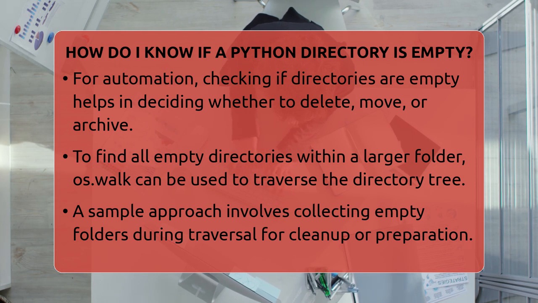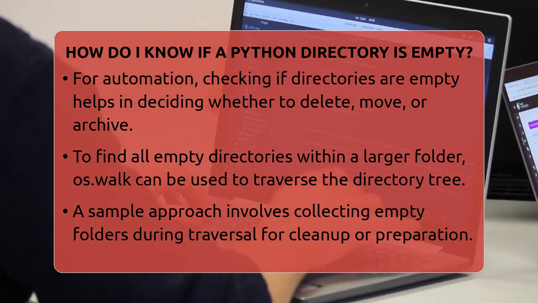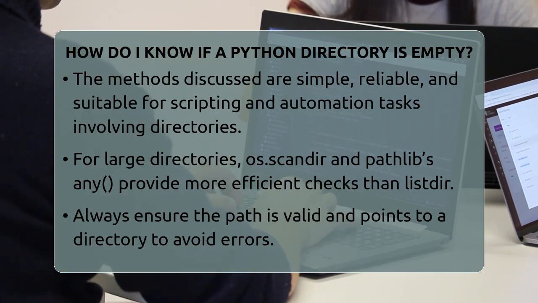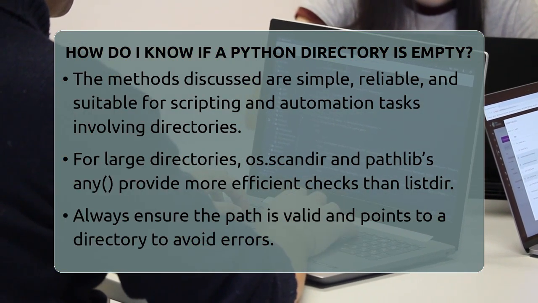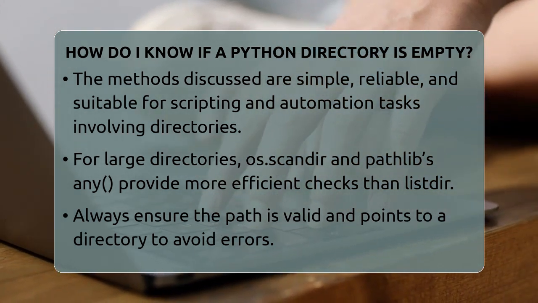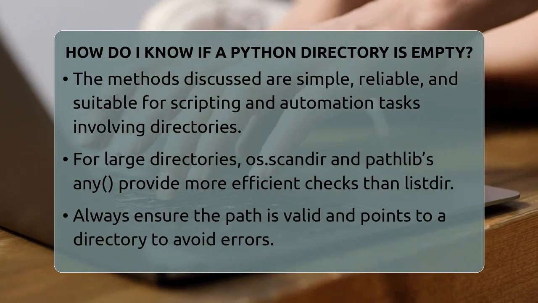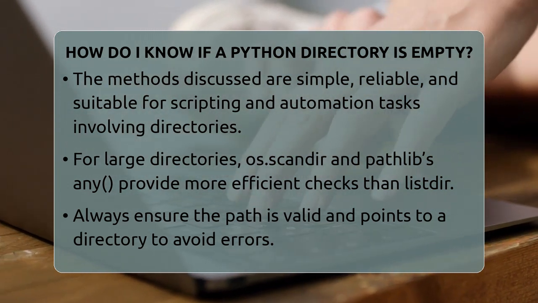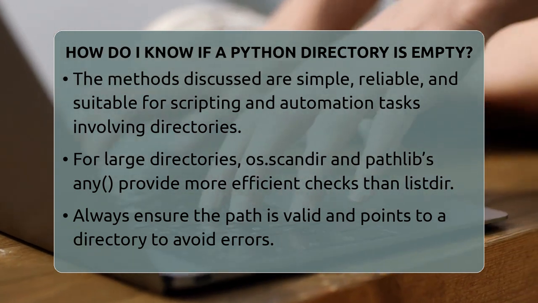If you want to find all empty directories inside a larger folder, you can use os.walk. It traverses the directory tree, and for each folder, you can check if both the list of subfolders and files are empty. For example, you might write a function that walks through a directory and adds any empty folders to a list. This way, you can clean up your system or prepare folders for new files.